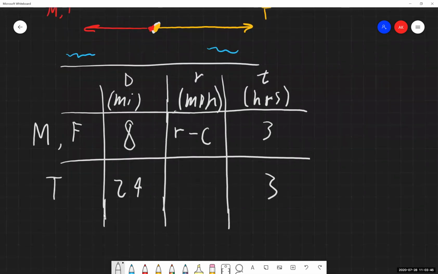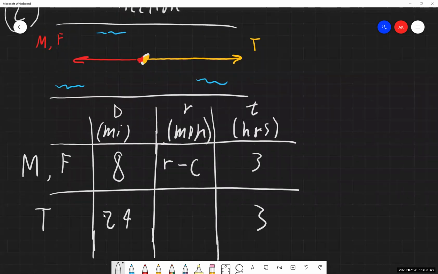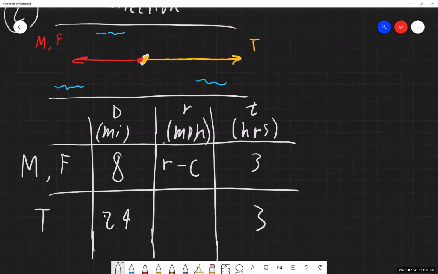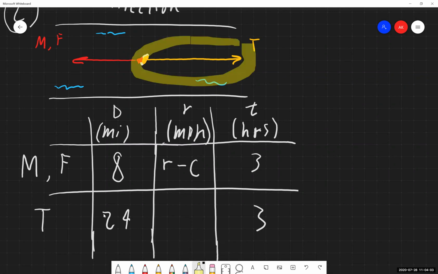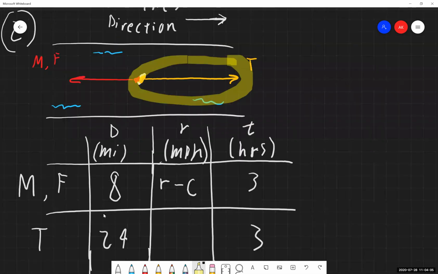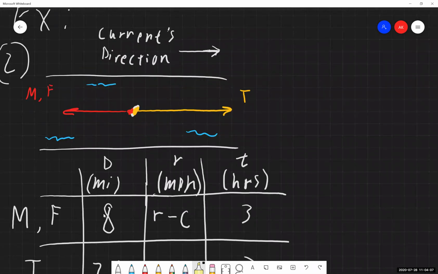Going off of this as well, if we're looking at the instance for Trevor, we're told, exact wording on here, let me find it: Trevor takes the other boat and goes down the river. That's the instance that we have here on the right. So based on how we have defined the current's direction, that's how it influenced our drawing.